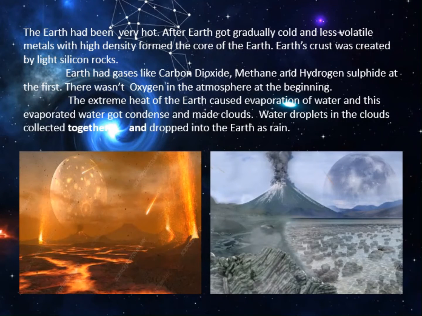Earth had been very hot and gradually it decreased. Formed the core of Earth. There was gases like carbon dioxide, methane, hydrogen sulfide and absence of oxygen. Evaporated water by heat got condensed and water droplets in clouds dropped into Earth as rain.